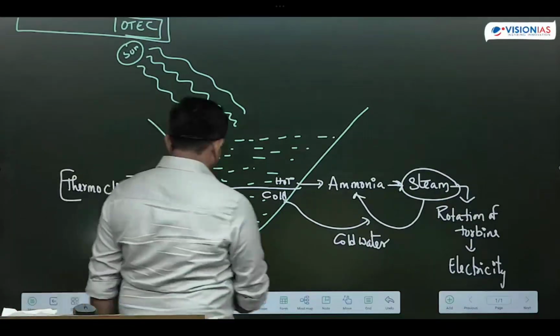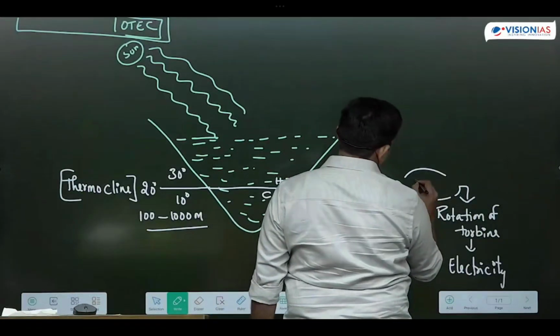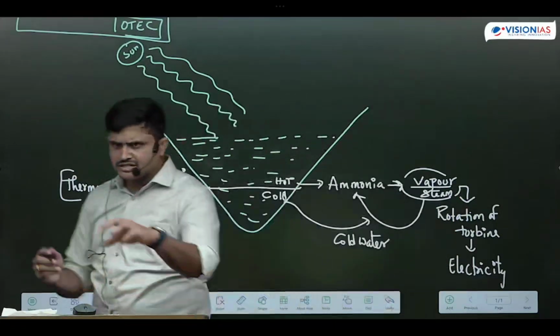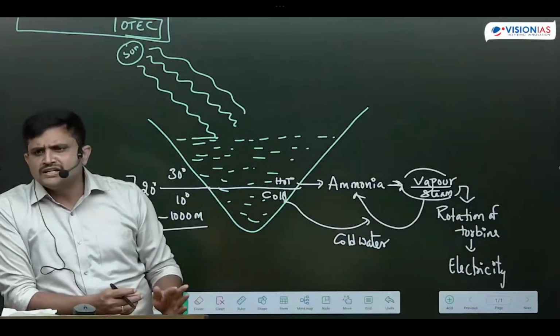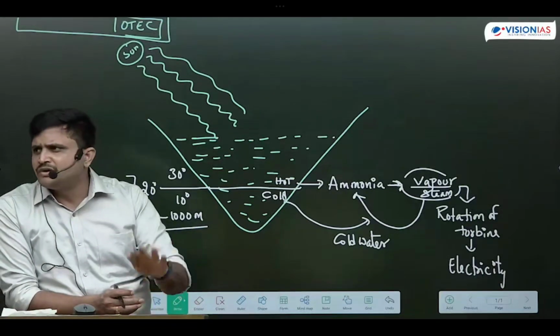So at 20 degrees, we can't produce steam. Rather than steam, I will say vapor. You can write vapor and steam both here. Why? If it is water, at 20 degrees centigrade we cannot convert water into steam. At 100 degrees only can we convert water into steam, because the boiling point of water is 100 degrees.